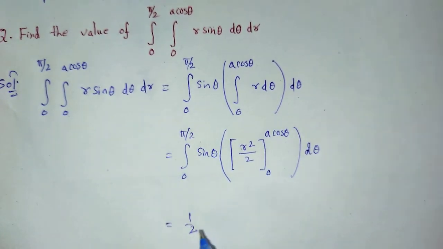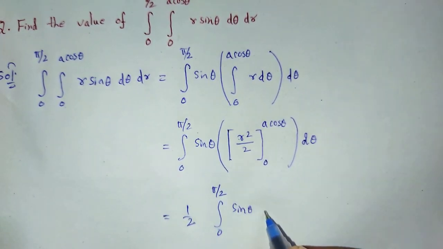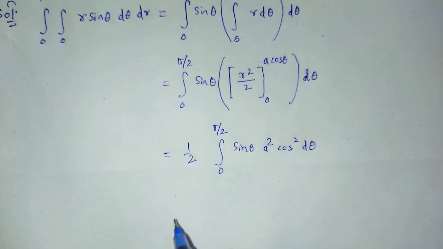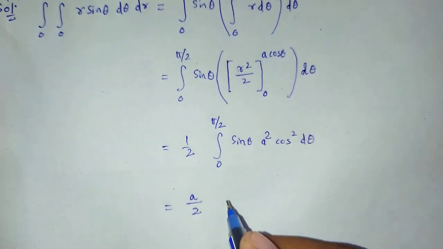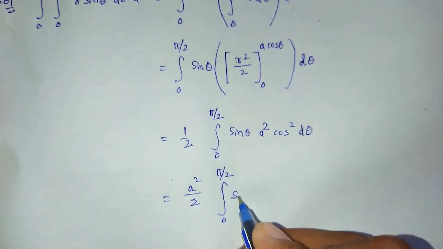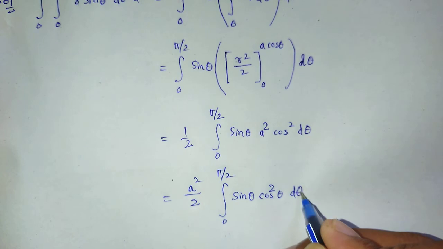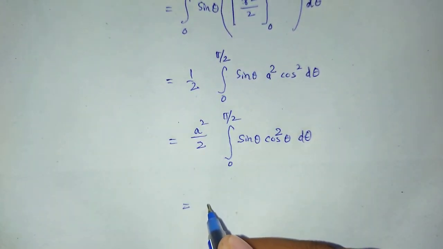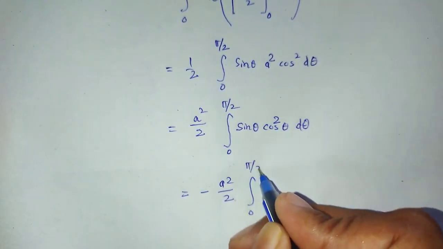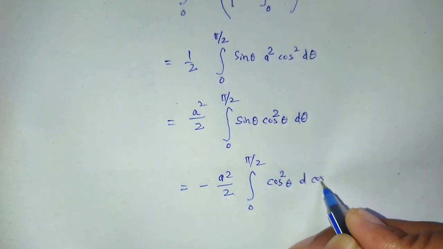Again, that is half integration over 0 to pi by 2 of sin theta a square cos square theta d theta, is equal to a square by 2 integration over 0 to pi by 2 of sin theta cos square theta d theta, is equal to minus a square by 2 integration from 0 to pi by 2 of cos square theta d of cos theta.